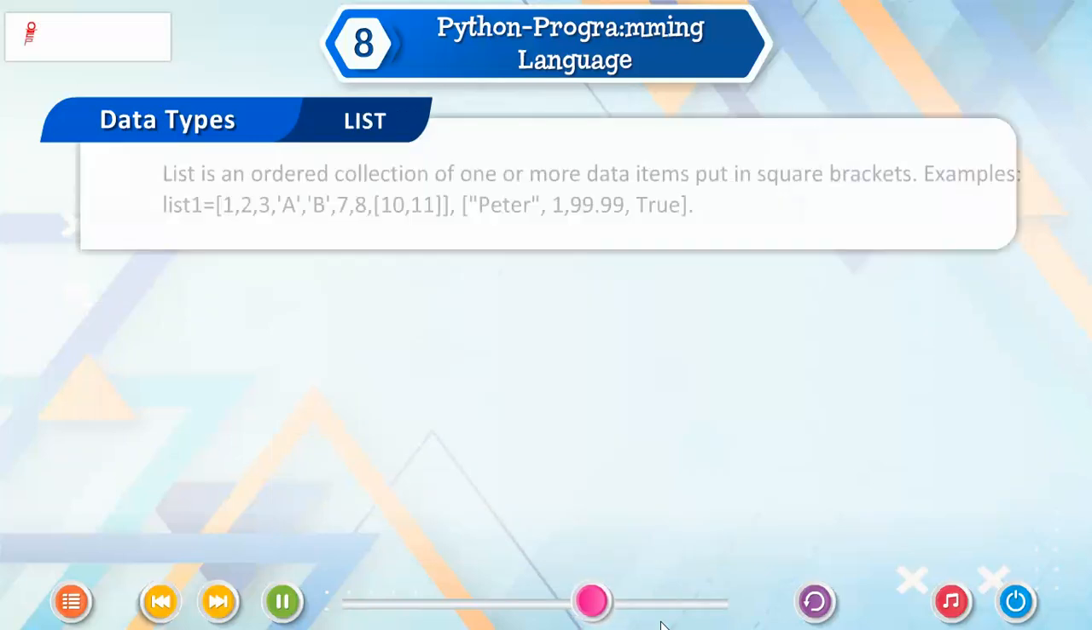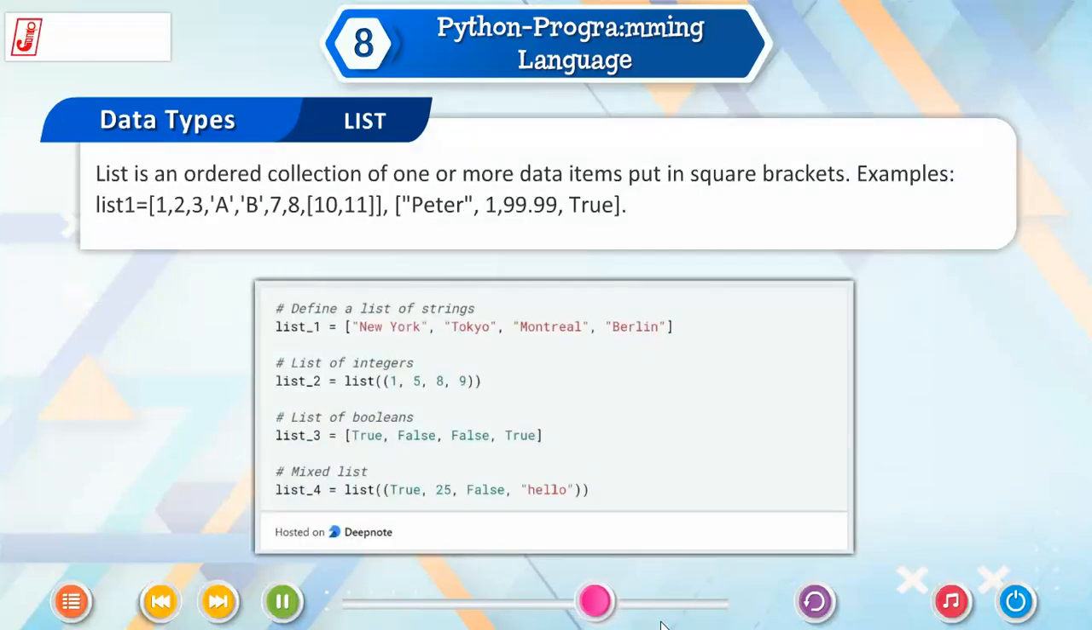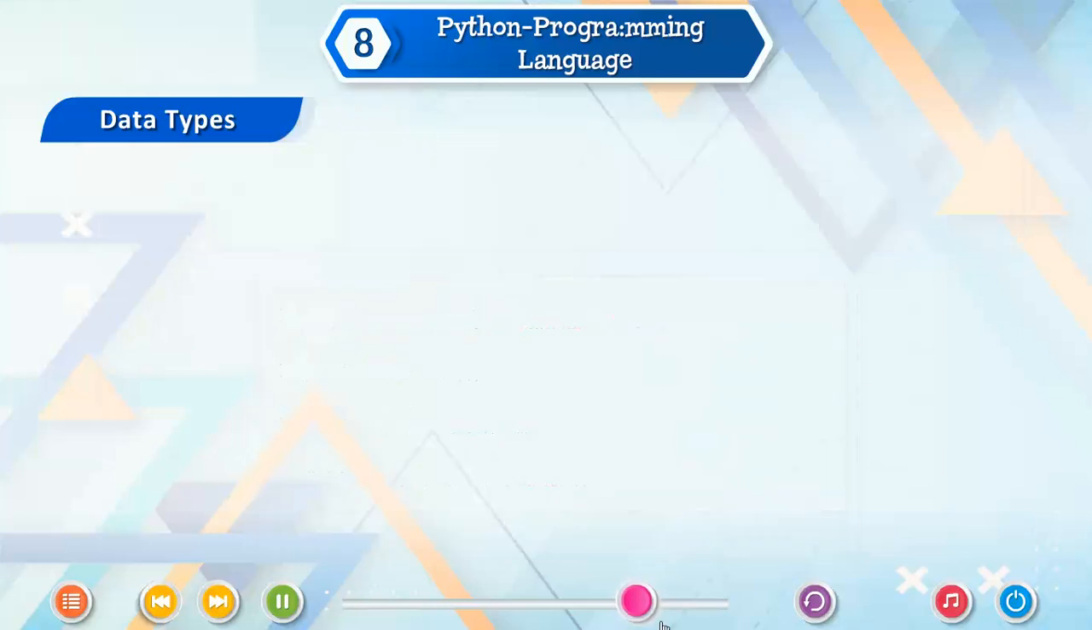List. List is an ordered collection of one or more data items put in square brackets. Examples: list1 = [1, 2, 3, 'A', 'B', 7, 8, [10, 11]], ["Peter", 1, 99.99, True].